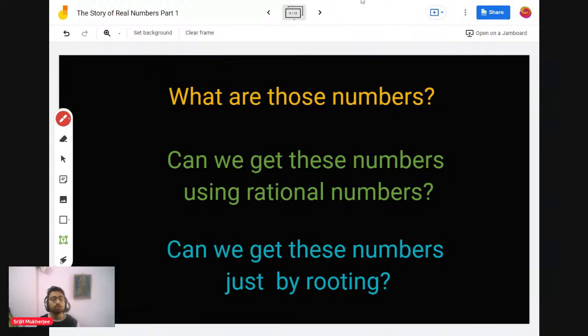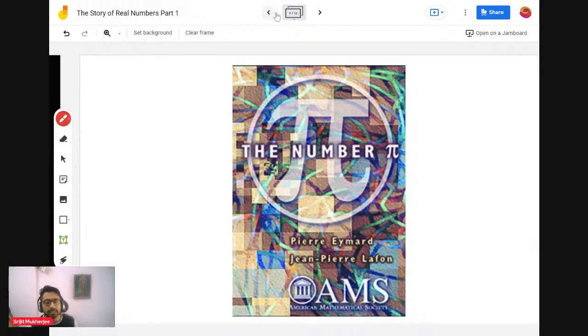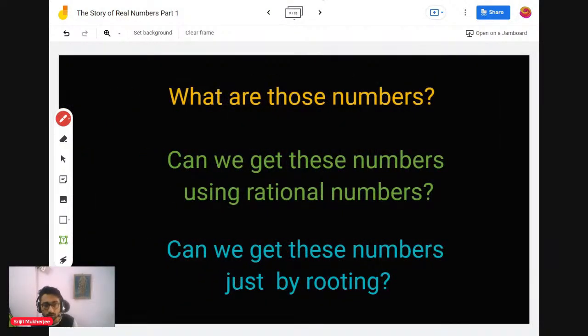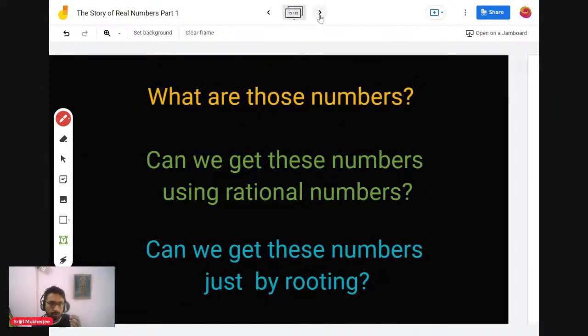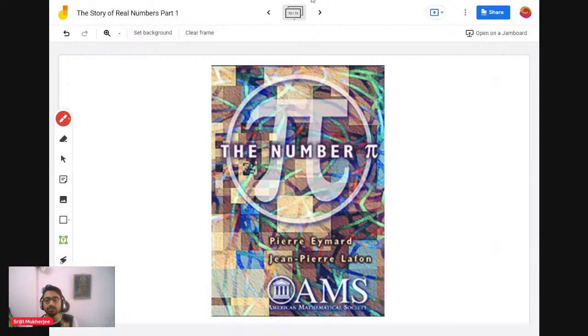We've also seen that root 2 is an irrational number, right? So we asked, can we just get these numbers by square rooting or cube rooting and stuff like that? And that's when these ideas came up, the ideas of rational numbers, and you will get to know how it's happening. If you read this publication, it's a really beautiful book, you should read it.